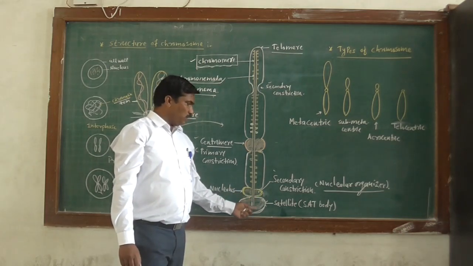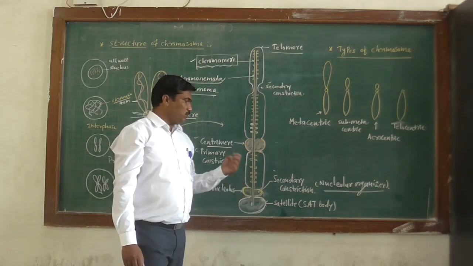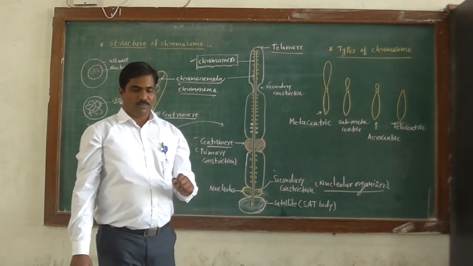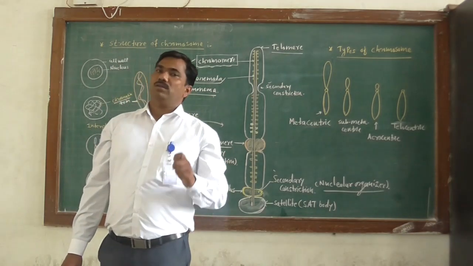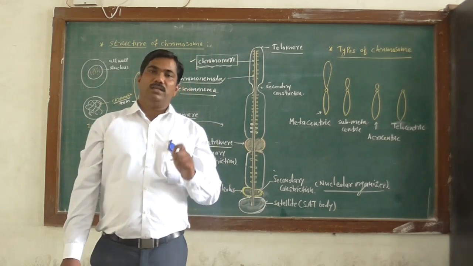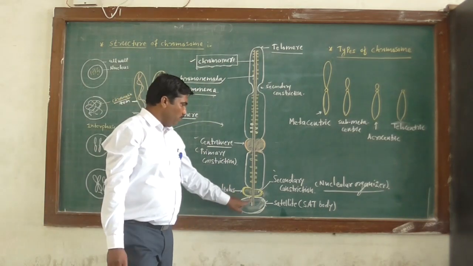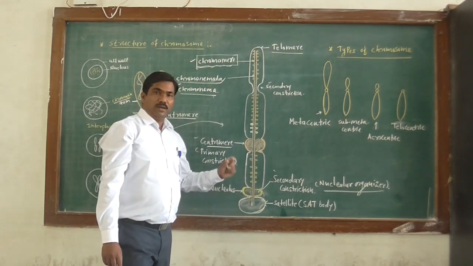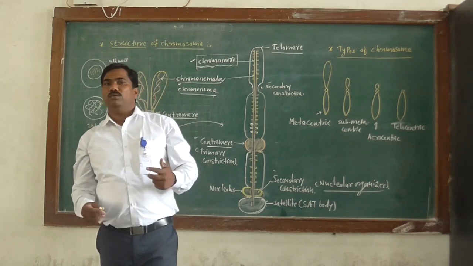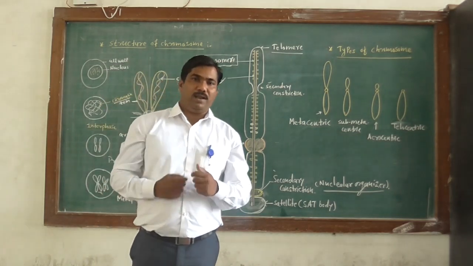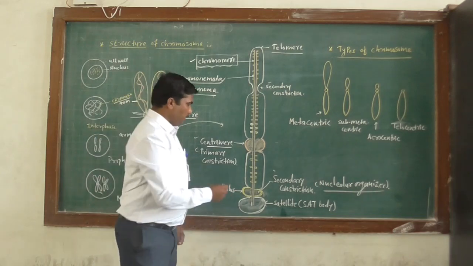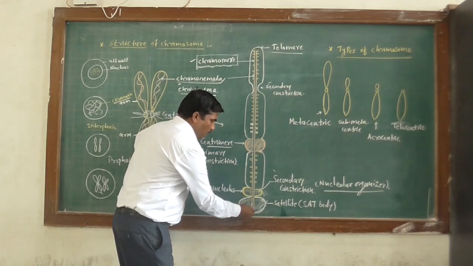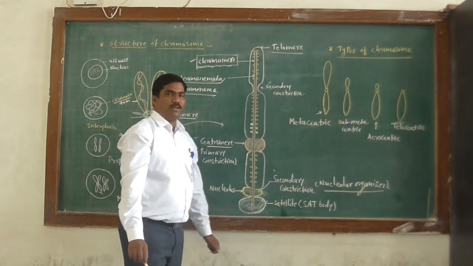This satellite region consists of DNA in which the nucleotides are repeatedly arranged. So repeatedly arranged nucleotides are present in the sat body.